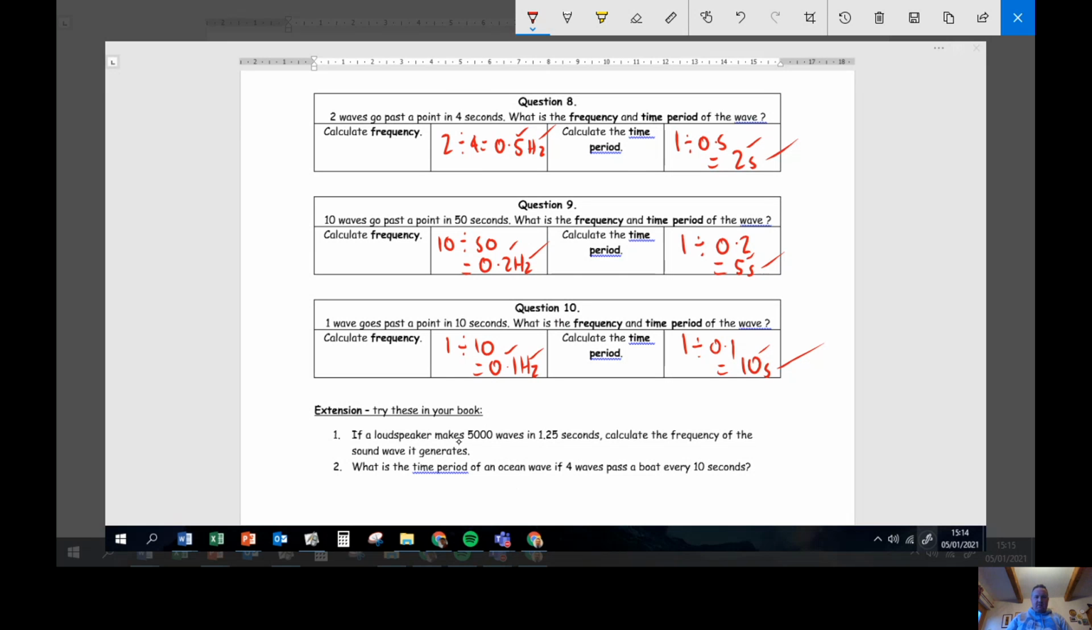We've got a loudspeaker which is making 5,000 waves in 1.25 seconds. What's the frequency? Well, my frequency sums were the number of waves, 5,000, divided by the number of seconds, 1.25. I need to do that in my calculator. 5,000 divided by 1.25 gives me 4,000 hertz.